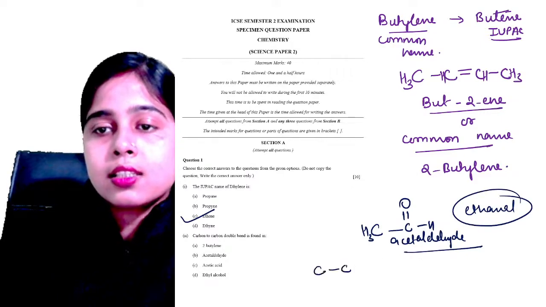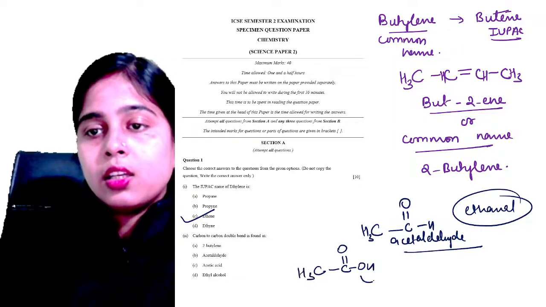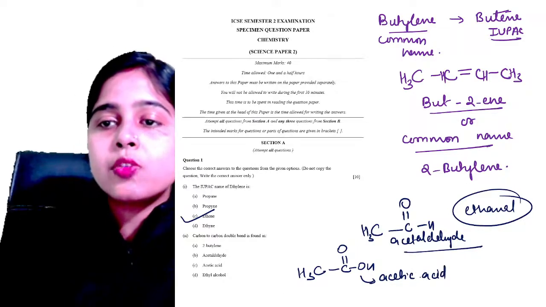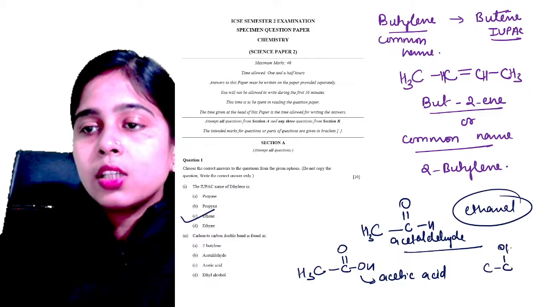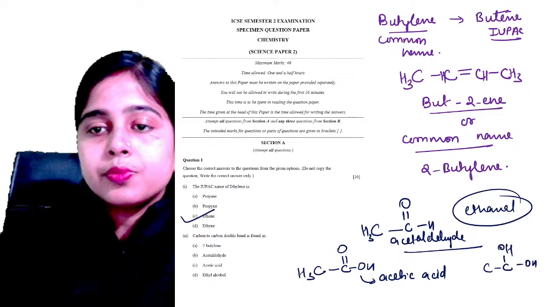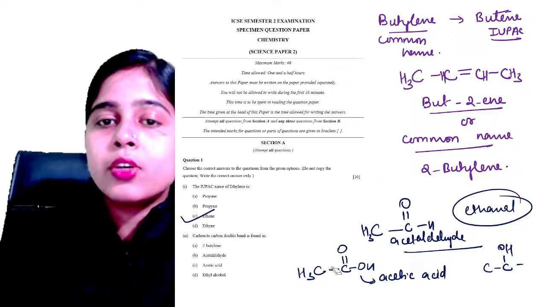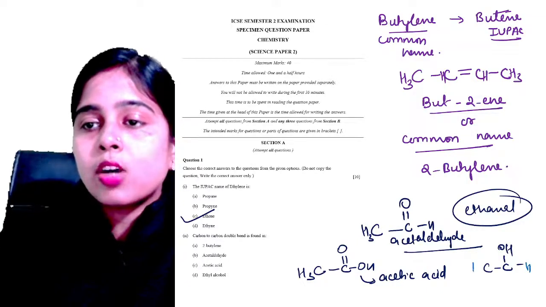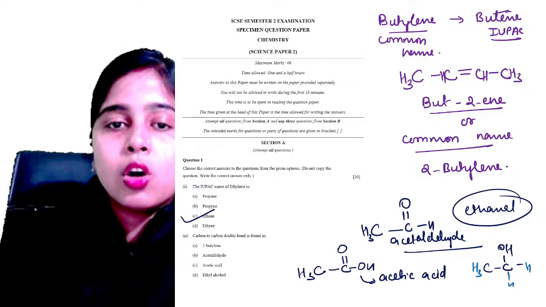Acetic acid is this. This is your acetic acid. And the fourth option was ethyl alcohol. Let me draw the structure of that also. This is your ethyl alcohol. One more thing, acetic acid is the common name of ethanoic acid, and ethyl alcohol is the common name for ethanol.